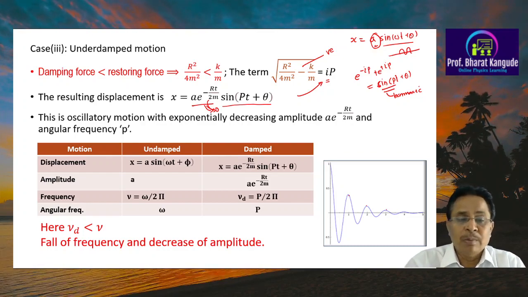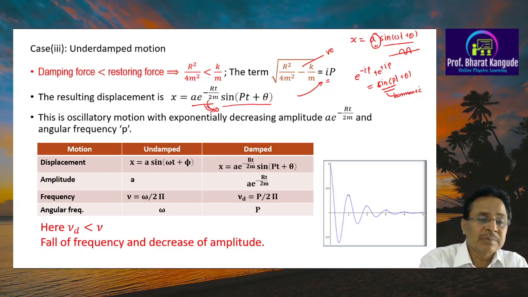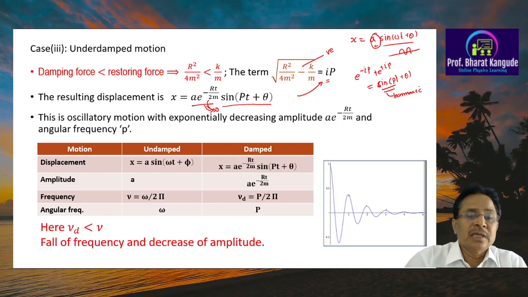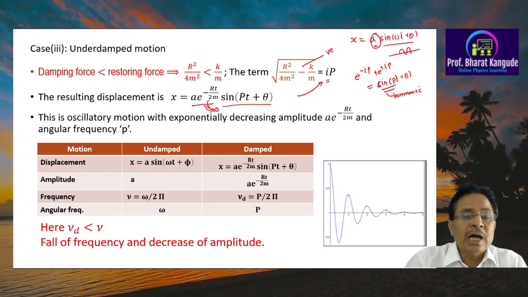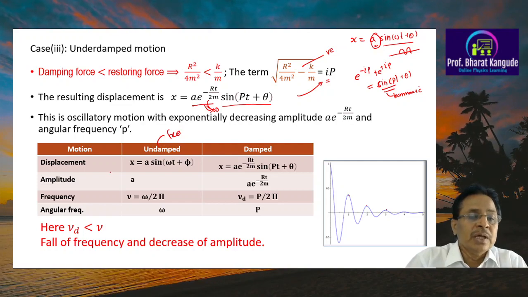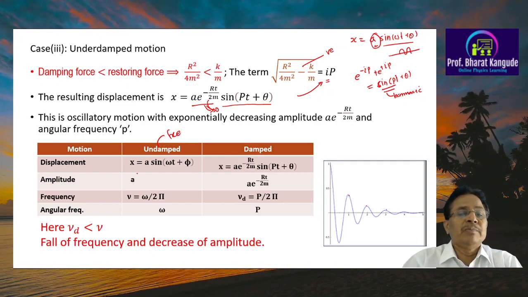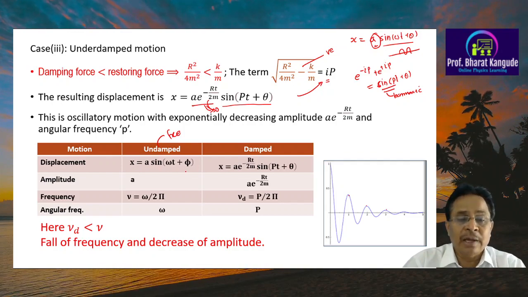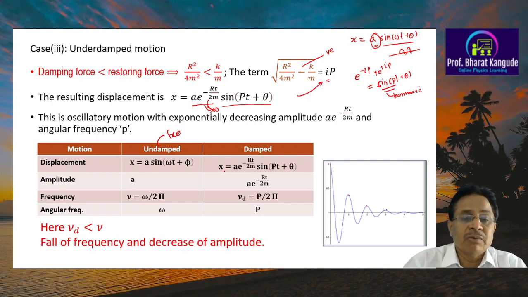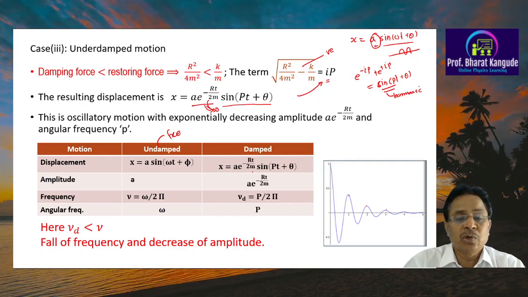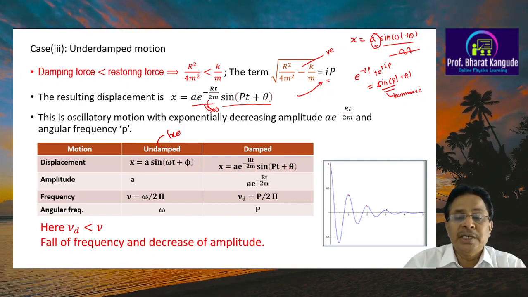Now to compare what we have learned in chapter 1 and what we are studying in this chapter 2, these are the particular things. So in undamped, that means free oscillations, the displacement we calculated was x is equal to a times sine omega t plus phi, whereas in this case our displacement is given by x is equal to a times e raised to minus rt upon twice m into sine of pt plus theta.